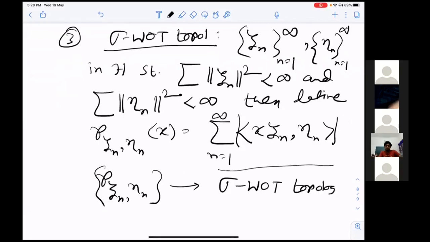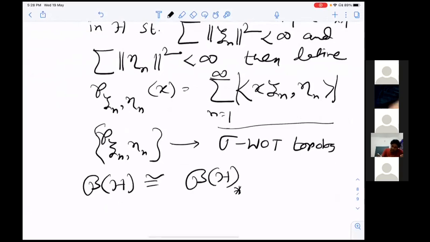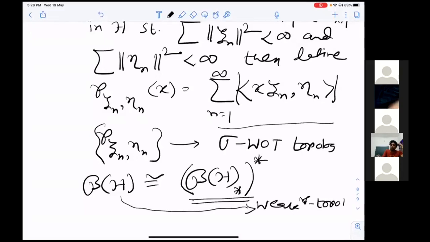Why is this most important? Because it is a fact that B(H) has a predual. That means there exists a Banach space, call it B(H)_*, whose dual is isomorphic to B(H). So B(H) has a natural weak-star topology with this identification. It turns out that this weak-star topology and the sigma-WOT topology are the same.